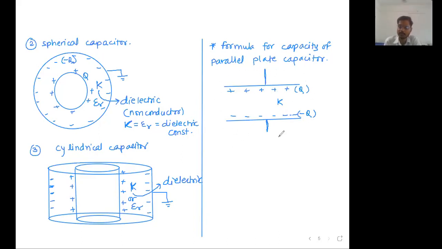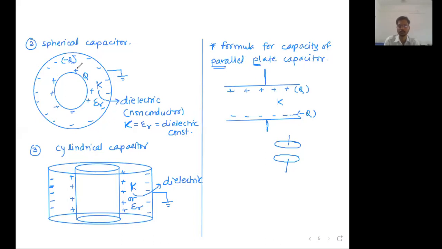This system has some dimensions. Now this is a plate, let's say a rectangular plate or a square plate or a circular plate. Circular plate is also possible, yes or no? You want simply two parallel plates. It can be a rectangular plate, a square plate, or a circular plate, but it should be a plate because it's a parallel plate capacitor.